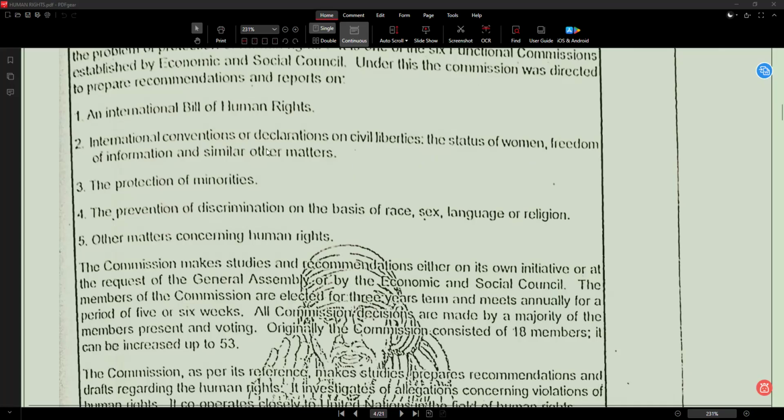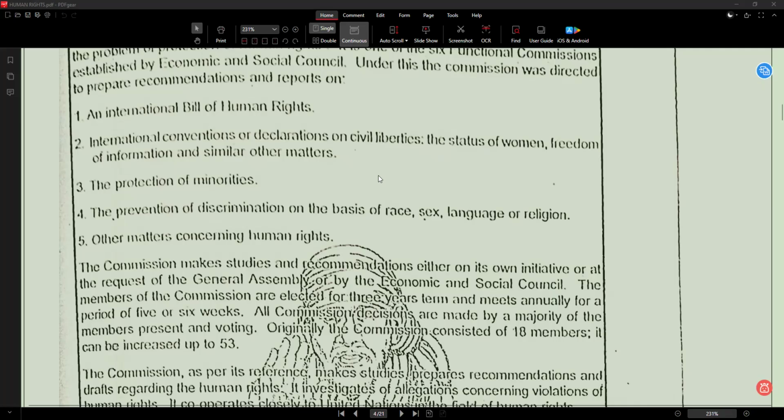So what will this body do? It reports on an international bill of human rights, international conventions and declarations on civil liberties, the status of women, freedom of information, and similar other matters.